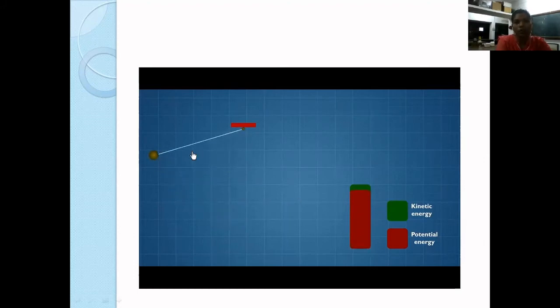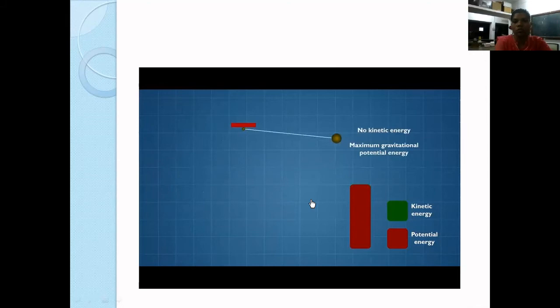If I talk about a particle midway somewhere, which is not at its extreme yet, you can see that as the particle starts moving from the mean position to the extreme position, the color keeps changing from green to red. This indicates that as the particle moves from mean position to the extreme position, the kinetic energy gets converted into potential energy. So all the green bar is getting converted into red. Okay, just watch it. Now here the particle has started approaching the mean position, and you can see that the whole of the potential energy is getting converted back into kinetic energy.